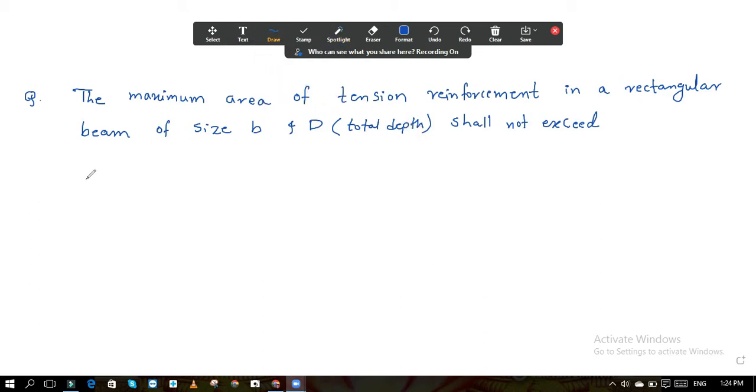The options are given as follows: A, 0.4 BD; B, 0.3 BD; C, 0.04 BD; then the fourth option, 0.02 BD.